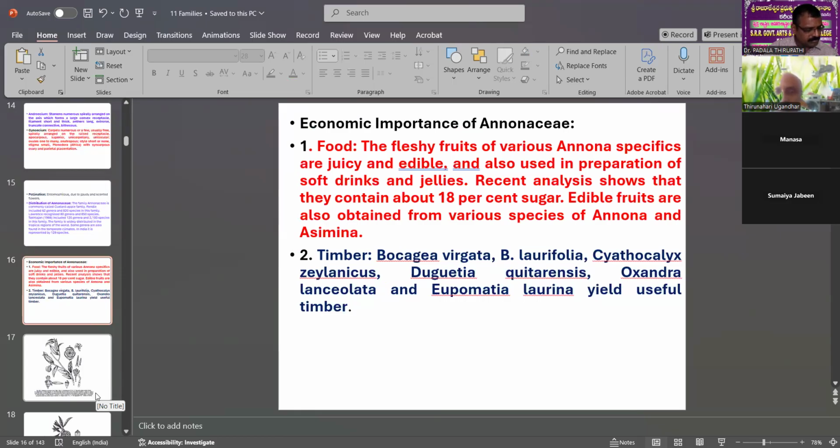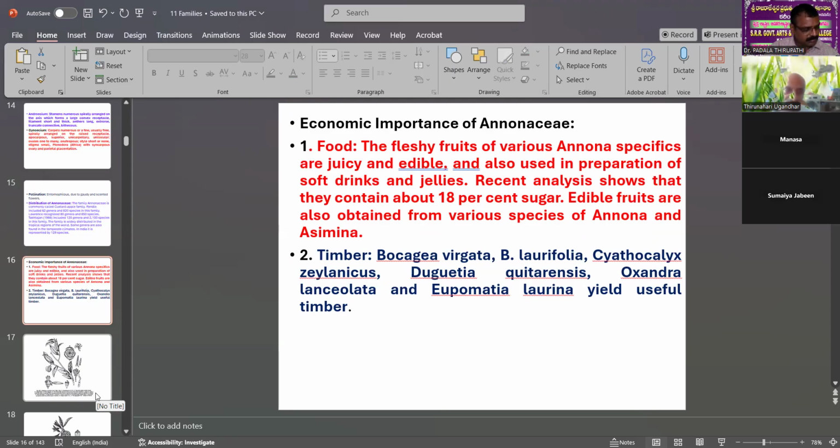The second important economic use of the Annonaceae is timber-yielding plants. So Bocageopsis, Bocagea, Cyathocalyx, Guatteria, Oxandra lanceolata and Eupomatia lanceolata yield useful timber.